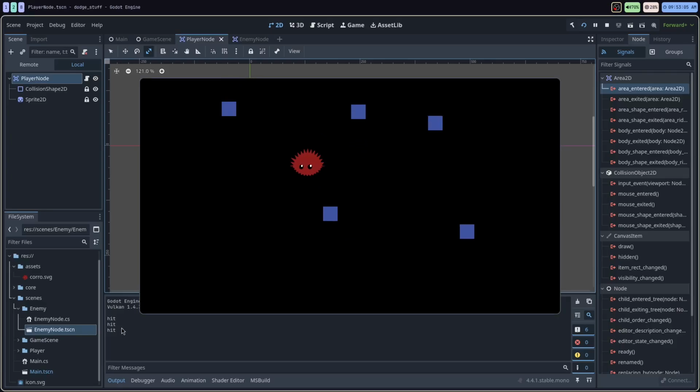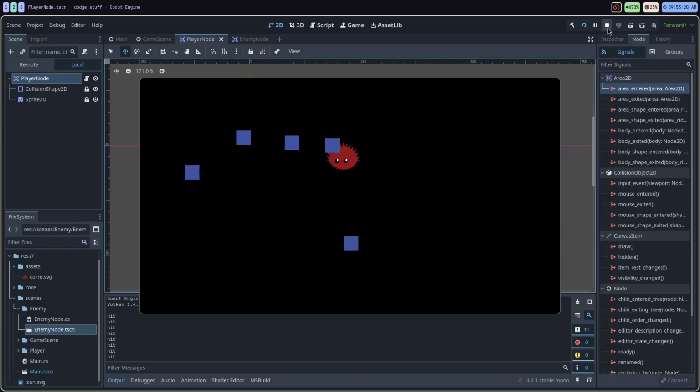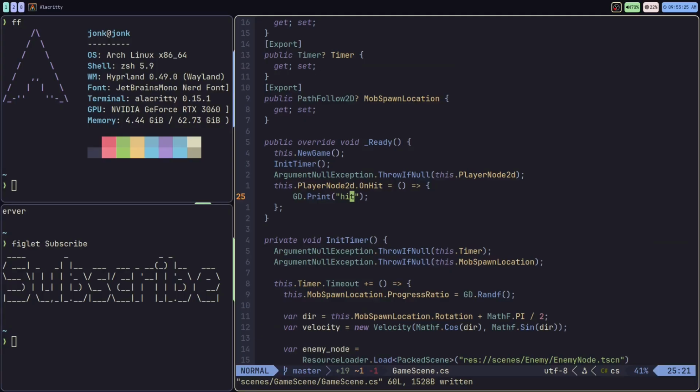So you can see, it's really hard to see. I can't change the size of the editor, but you can see the hits down here where my mouse is circling. If I get hit, hit, hit, hit. So we are detecting the hits. Now we can just decide what we want to do when we get hit.